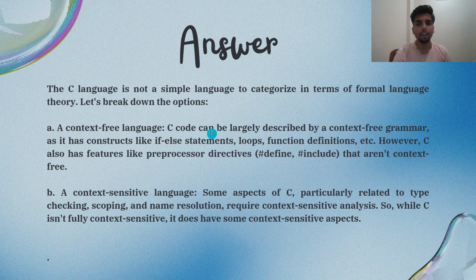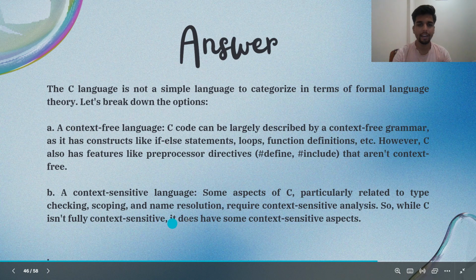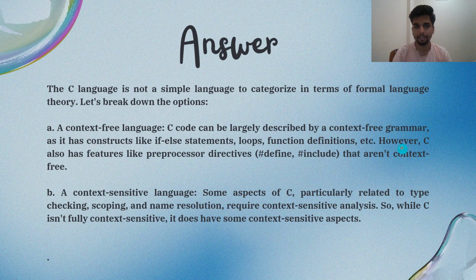A, a context-free language. C code can largely be described by a context-free grammar, as it has constructs like if-else elements, loops, function definitions, etc. However, C also has features like preprocessor directives, #define, #include, that aren't context free. So it is not a context-free language. Second, we have a context-sensitive language. Some aspects of C, particularly related to type checking, scoping, and name resolution, require context-sensitive analysis. So while C isn't fully context sensitive, it does have some context-sensitive aspects.